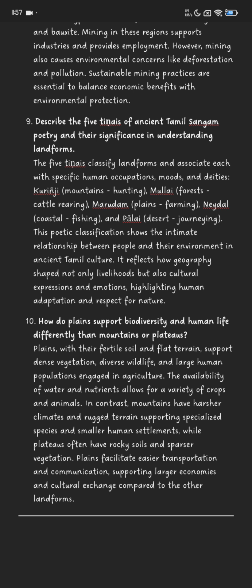In contrast, mountains have harsher climates and rugged terrain, supporting specialized species and smaller human settlements, while plateaus often have rocky soils and sparser vegetation. Plains facilitate easier transportation and communication, supporting larger economies and cultural exchange compared to the other landforms.